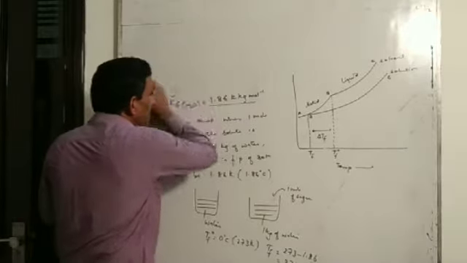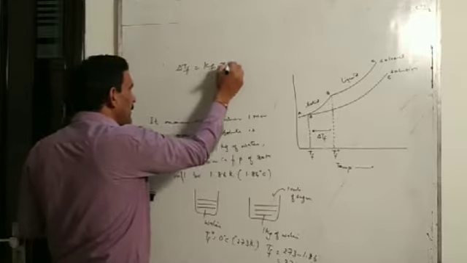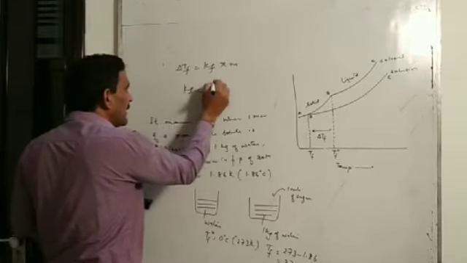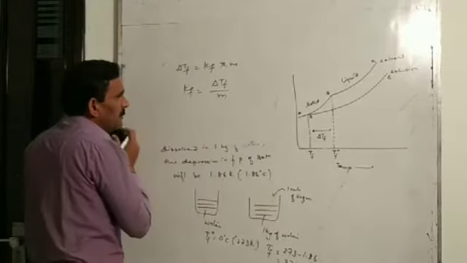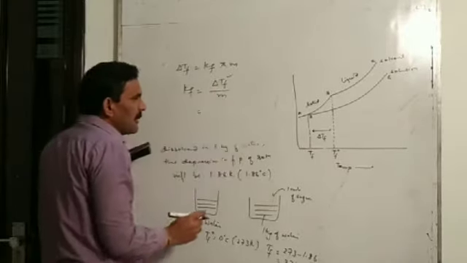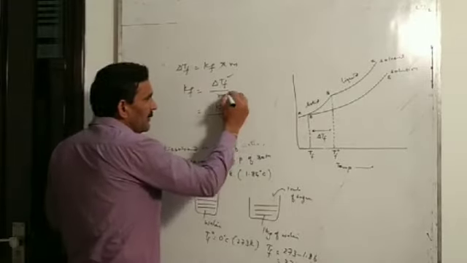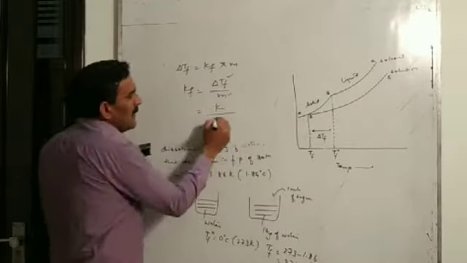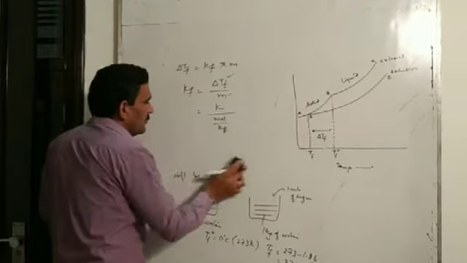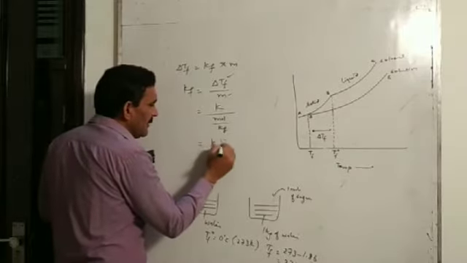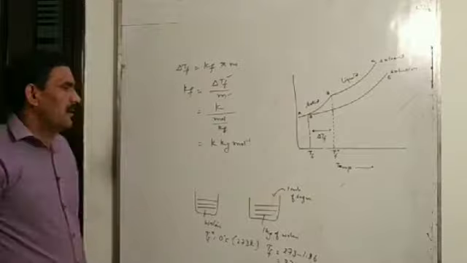Now you see what will be the unit of Kf. So we know delta Tf equal to Kf into m. So Kf can be written delta Tf by m. We know delta Tf is the depression in freezing point and it can be taken in Kelvin, and m is the molality of solution and it will be in mole per kilogram. So we can write the unit Kelvin kilogram per mole.